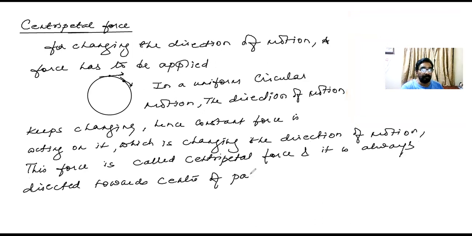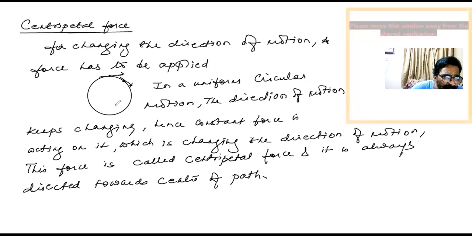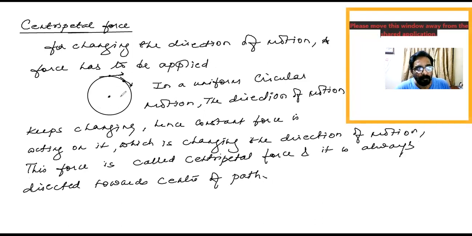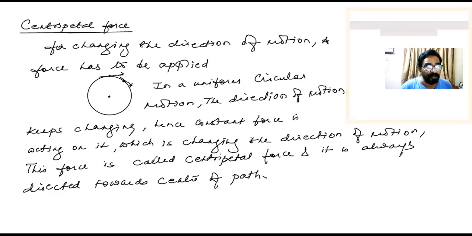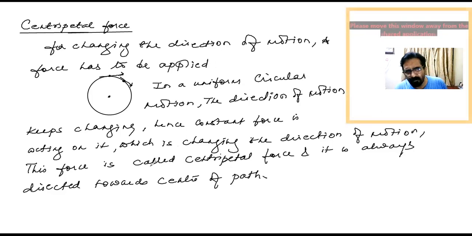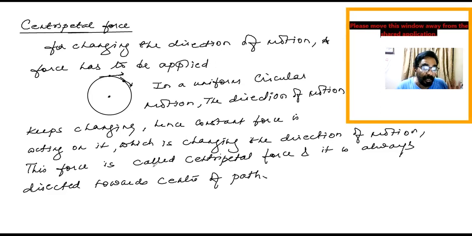But listen, one thing: where does the centripetal force come from? I understand that a centripetal force gets exerted on these bodies, but what is the source? Does it come automatically? No, beta. There has to be some scientific reason for the origination of the centripetal force. So what is that? Let's try to understand. What is centripetal force, beta? Centripetal force is the force which is responsible for the uniform circular motion, and it is always directed towards the center of the circular path.